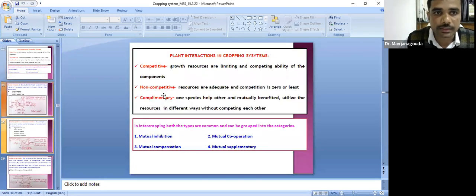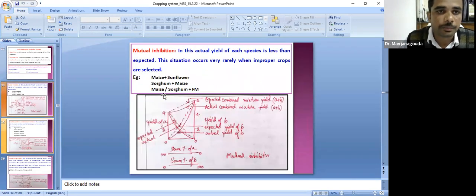Okay, let us discuss this. What do you mean by mutual inhibition? Mutual inhibition: in the intercropping system, the yield of both the crops is less than expected. That is called mutual inhibition. Say for example, maize plus sunflower. Such a system will inhibit or reduce the yield of both the crops as compared to sole cropping. That is called mutual inhibition.